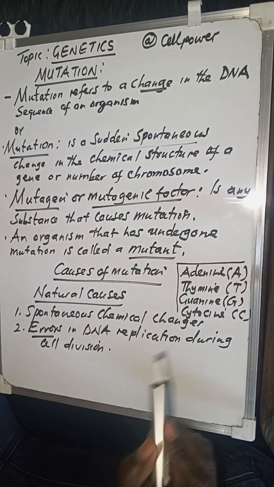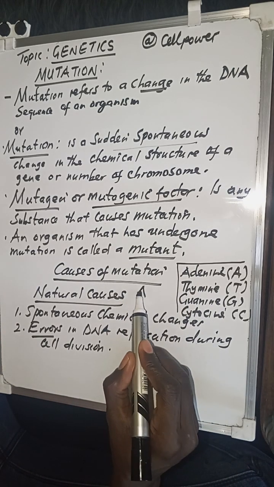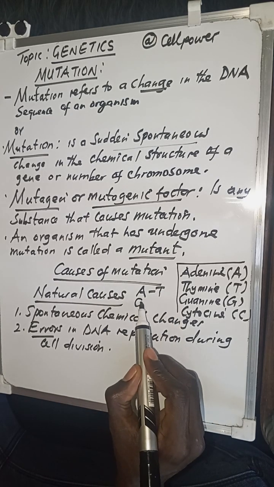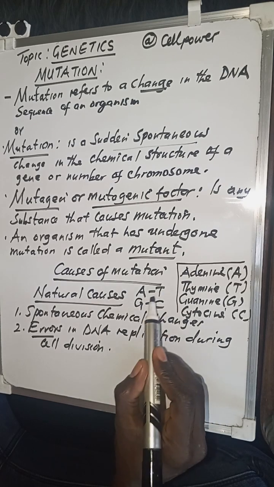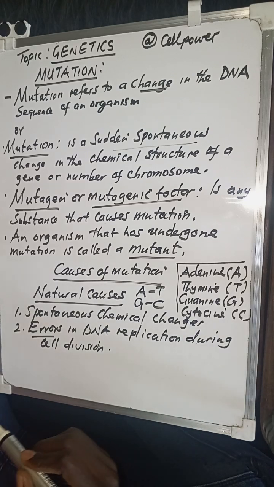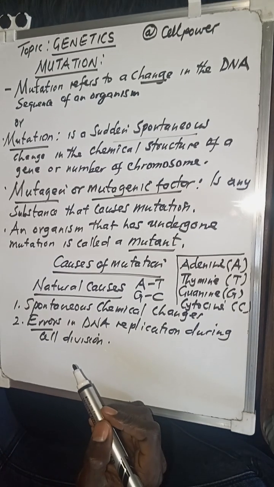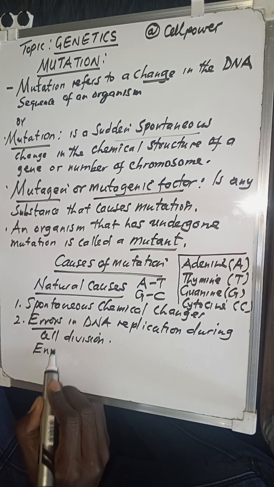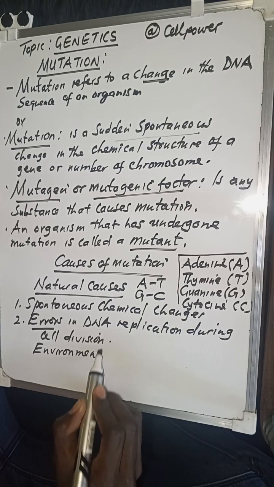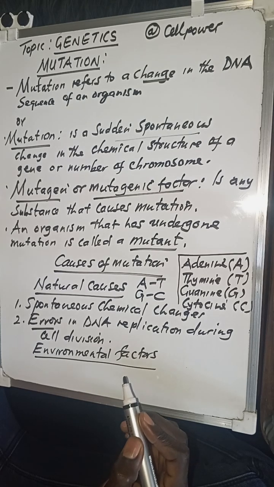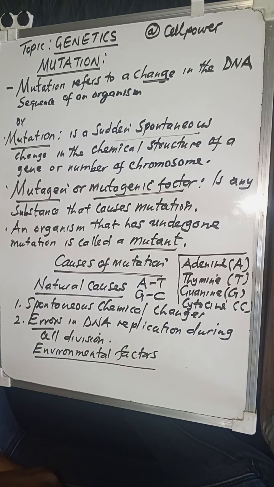For example, in the nitrogenous bases, A will pair with T, or the other way around, T with A, and G, guanine, will always pair with C. So when there's a change in the pairing of these nitrogenous bases, it can lead to a mutation. Now, apart from natural causes, we can also talk about environmental factors that may cause a spontaneous change, either in the chemical structure of a gene or the number of chromosomes.